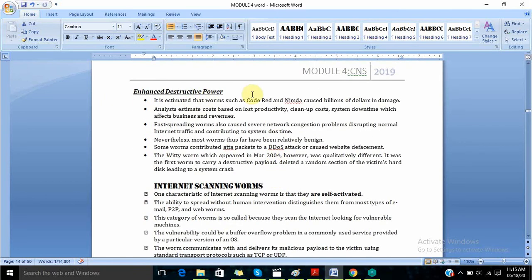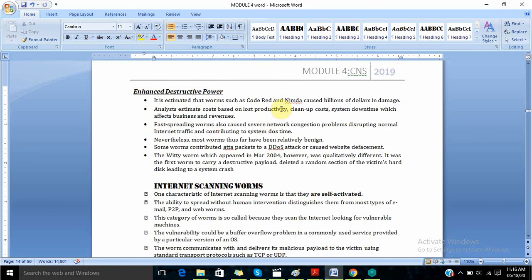Enhanced destructive power. It is estimated that worms such as Code Red and Nimda caused billions of dollars in damage. So students, Code Red and Nimda were worms which attacked most of the files in the past, and caused huge damage in dollars. Analysts estimate costs based on lost productivity, cleanup costs, and system downtime, which affect business and revenue. So the worm affected these parameters.